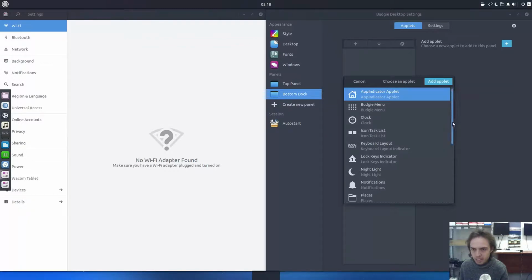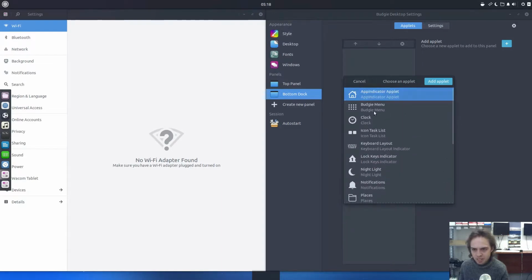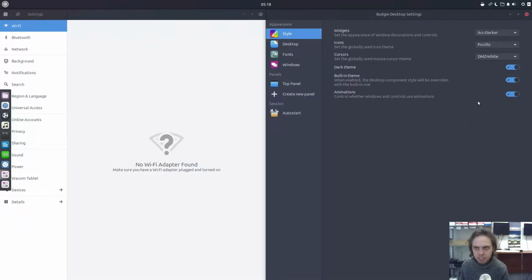It's quite cool, eh? And have lots of fun. So that's fantastic. Like the icon task list, and then there you go, and then you can add your apps like that. So it's a really cool app. I really enjoy it. I think it's a great idea. And it's so sleek, this Budgie 10.4, and with Gnome it's an awesome combination.